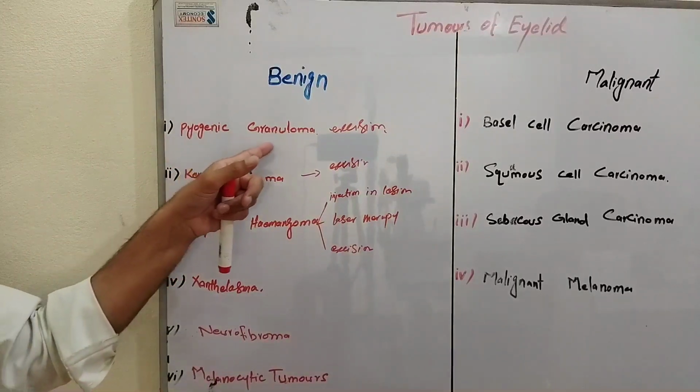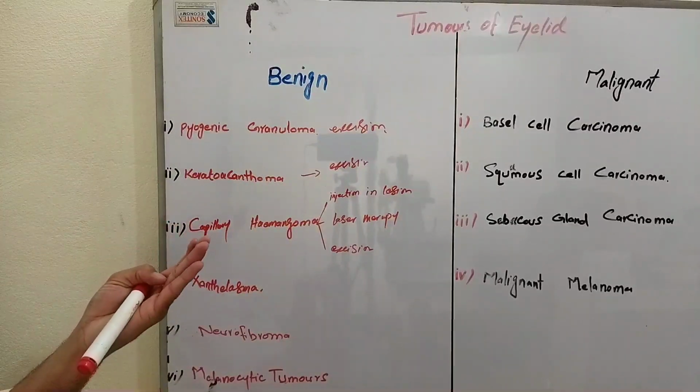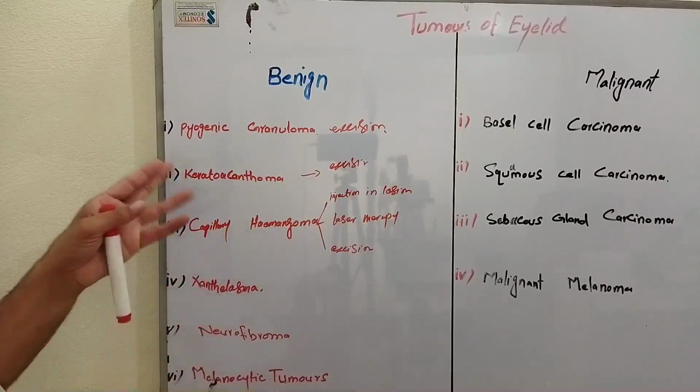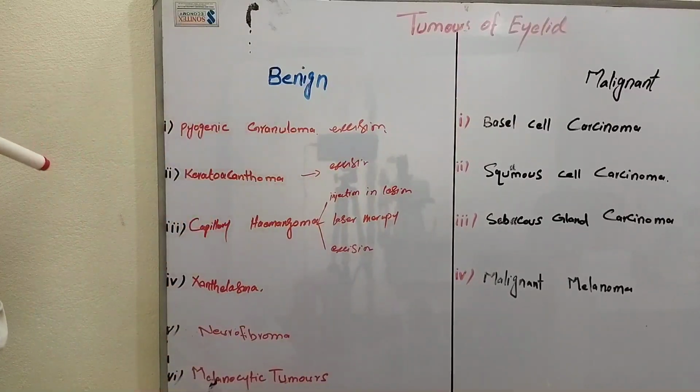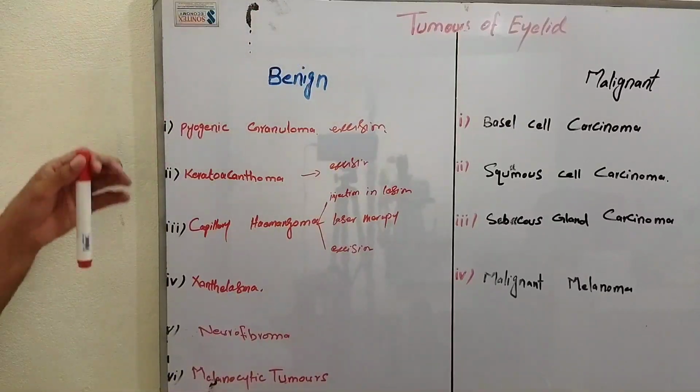You have to remember 3 to 4 points. First one, these are skin growths. Second one, these are small, round and bloody red in color. Third, these tend to bleed because they have a large amount of blood vessels. Three points you have to remember, and the treatment is surgical excision.